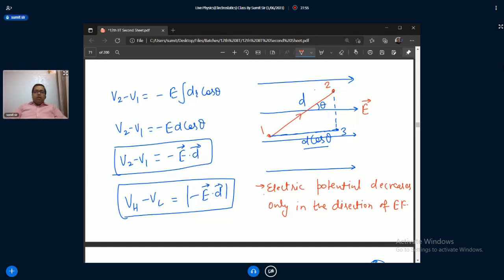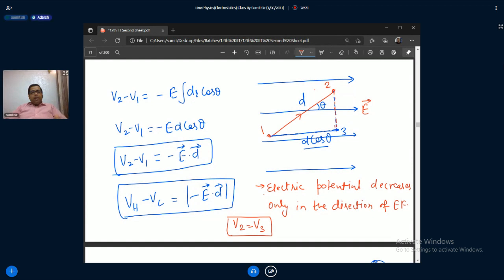That means you can write that electric potential of 2 is equal to potential of 3. Both are the same because they are on the same perpendicular line. So 2 and 3 have the same potential. Are you getting my point?